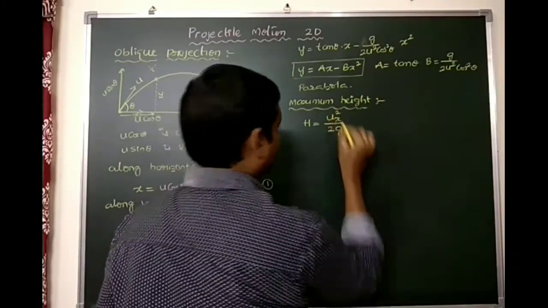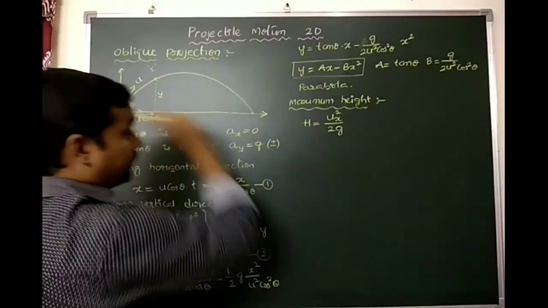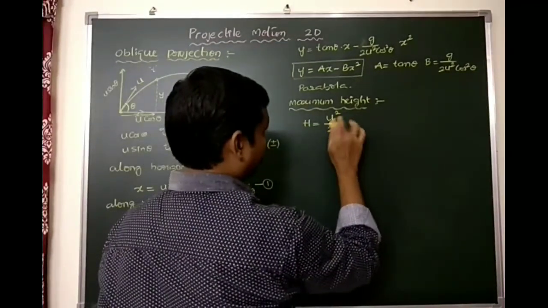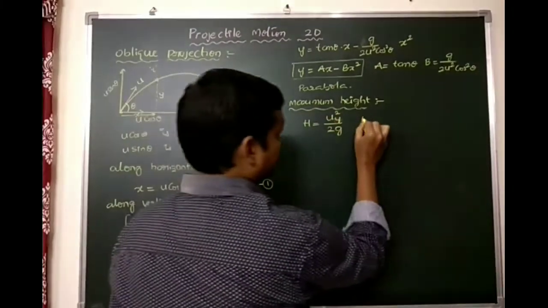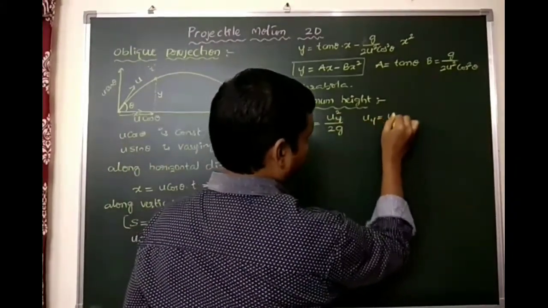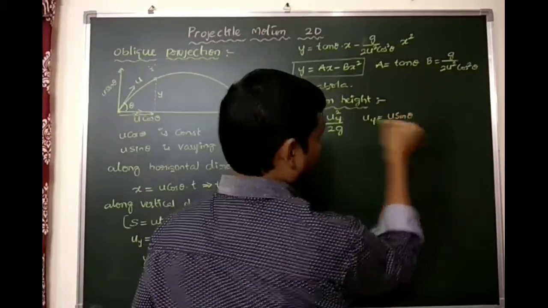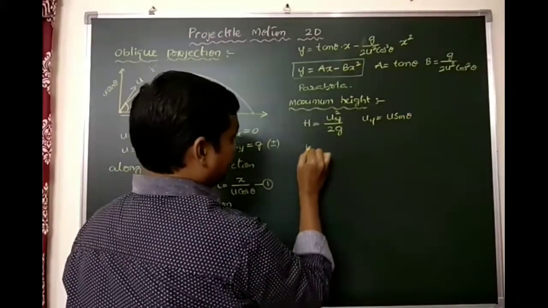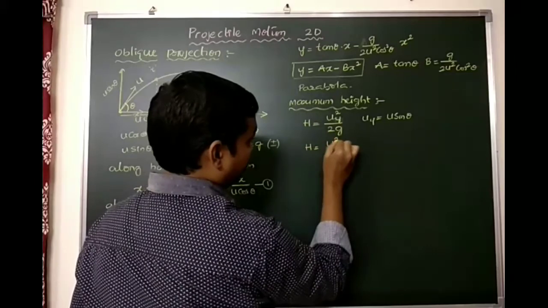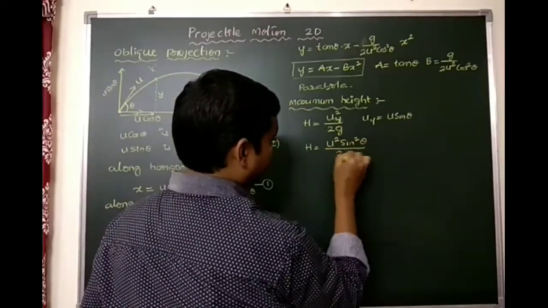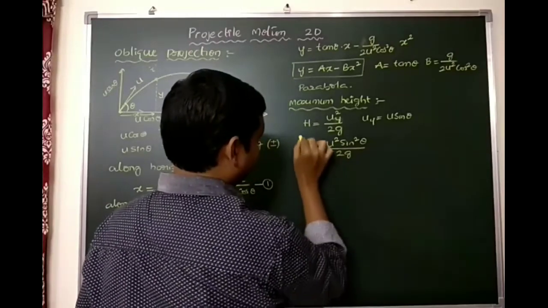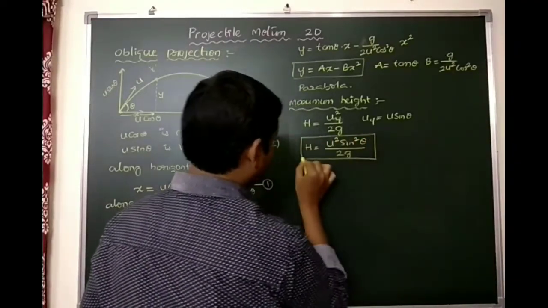But the vertical component uy equals u sin theta in the upward direction, so you can get h equals u square sin square theta by 2g. This is the maximum height formula.